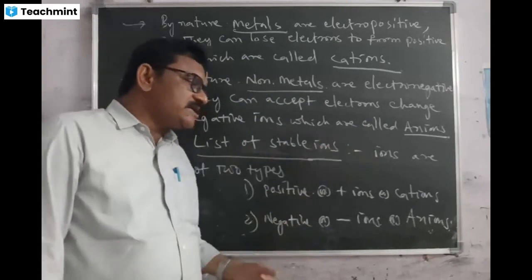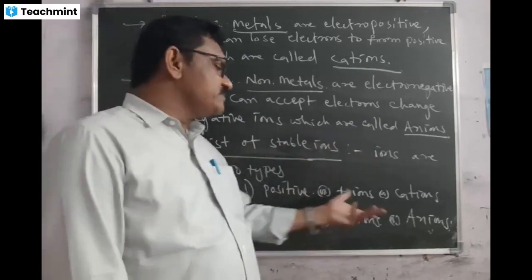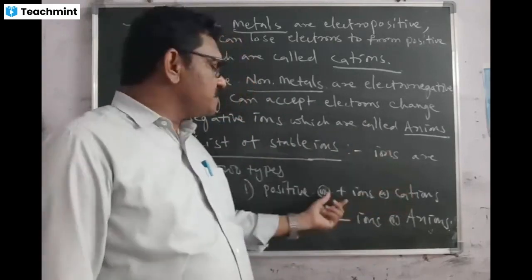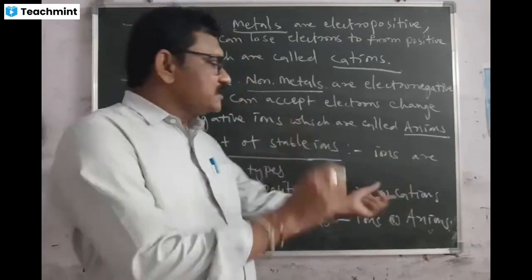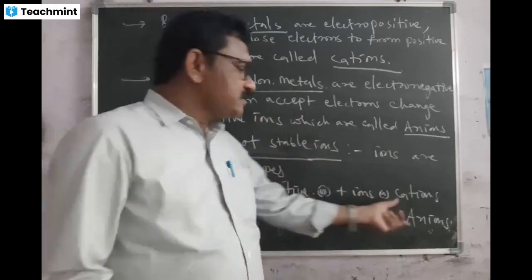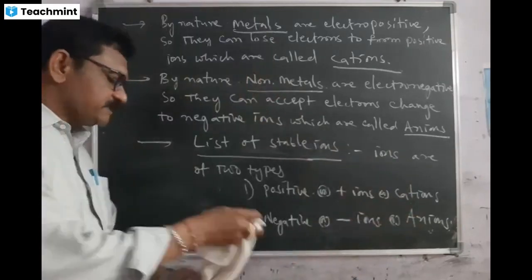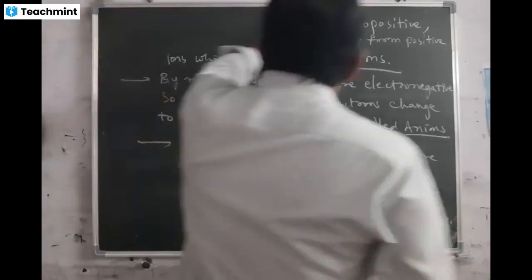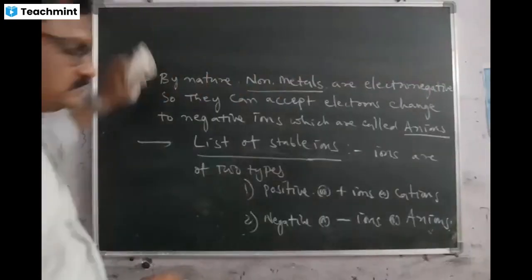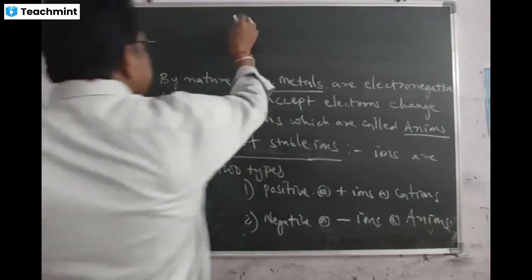Positive ions are simply called cations. Negative ions are simply called anions. Cation means which is bearing positive charge. That's all. Cation means having positive charge. Anions means having negative charge. Then we go for the discussion of cations. Now we are writing these cations.